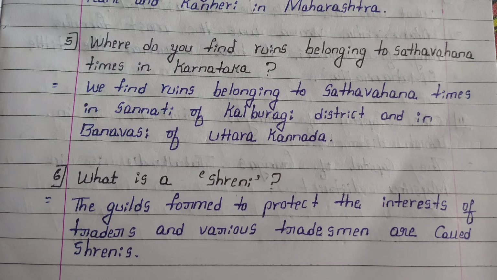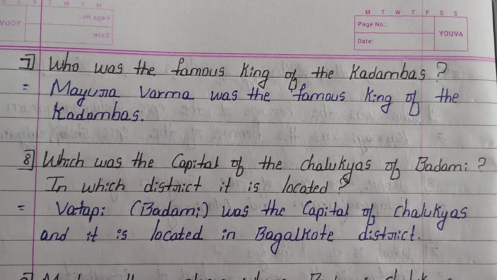Sixth question, what is a Shreni? Answer, the guilds formed to protect the interests of traders and various tradesmen are called Shrenis. Seventh question, who was the famous king of the Kadambas? Answer, Mayuravarma was the famous king of the Kadambas.